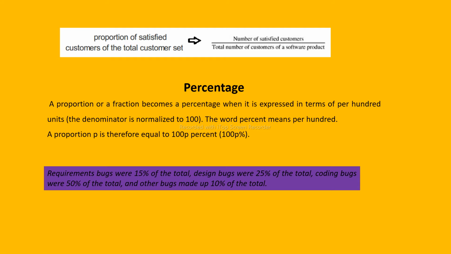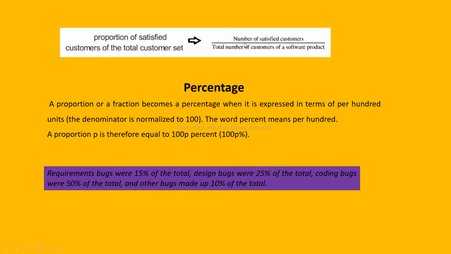In a simple example, we can find the proportion of satisfied customers of the total customer set.